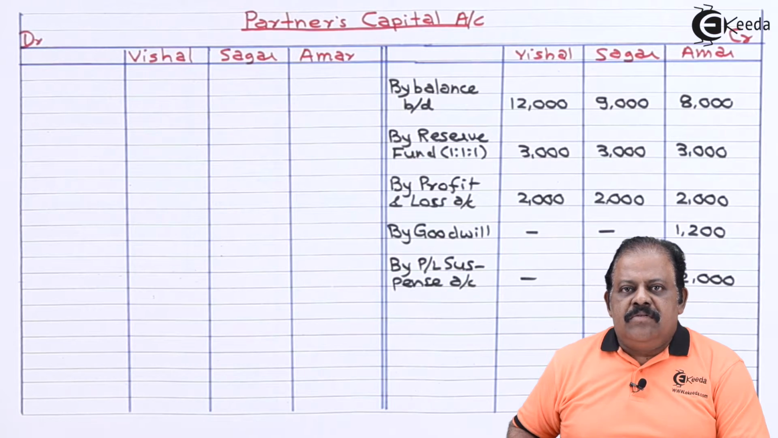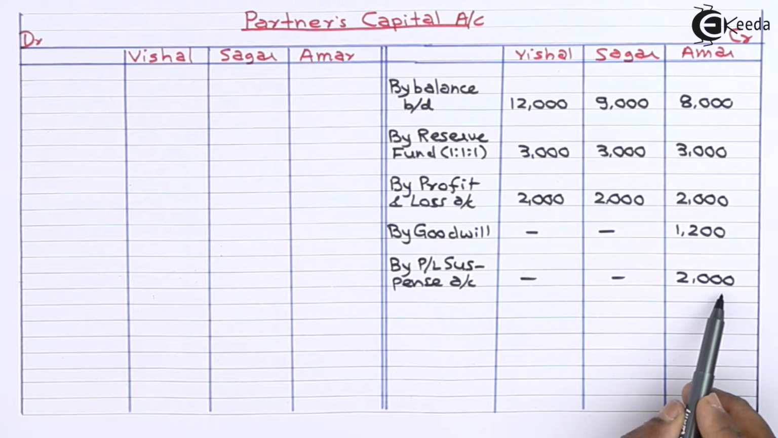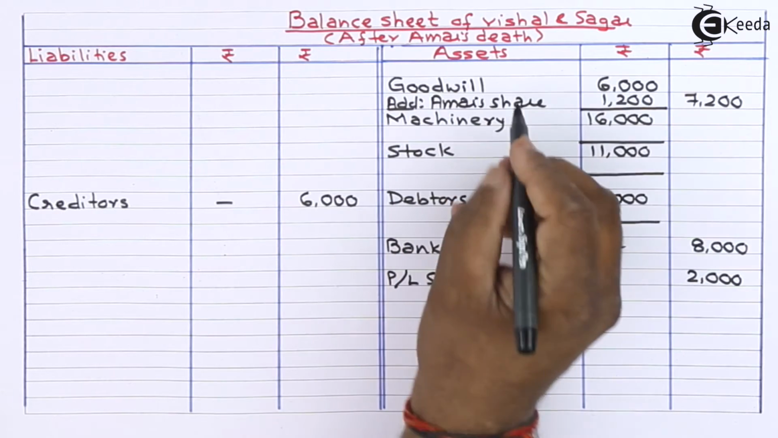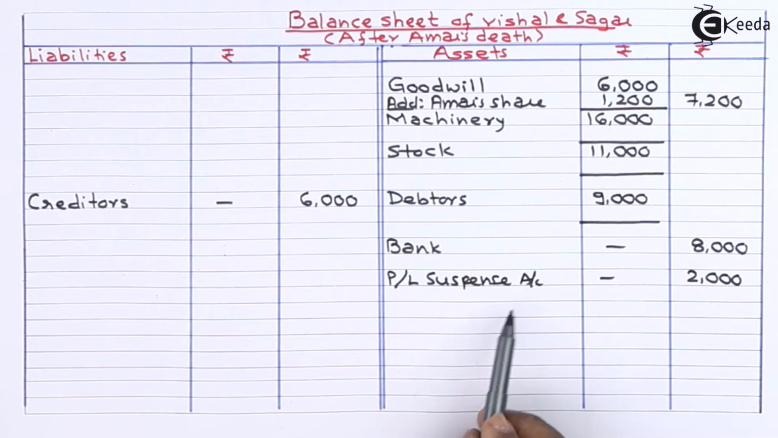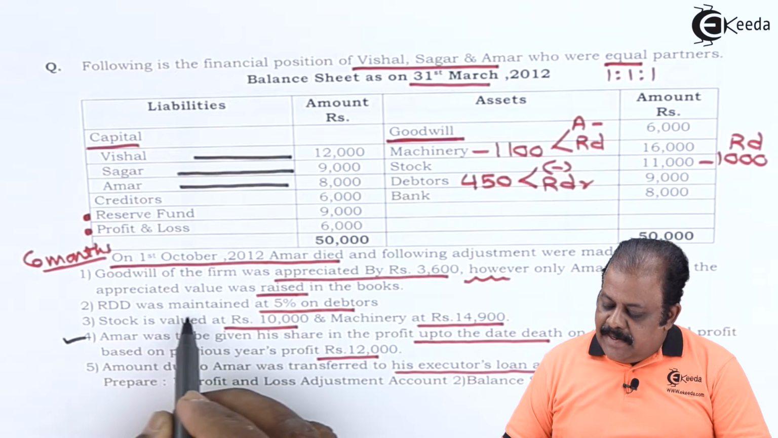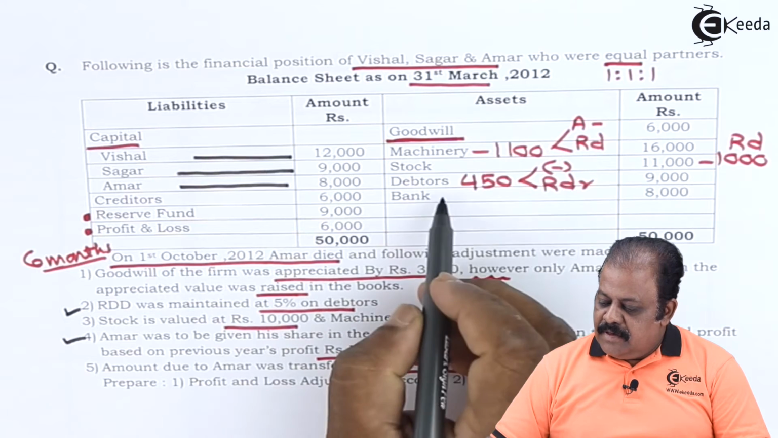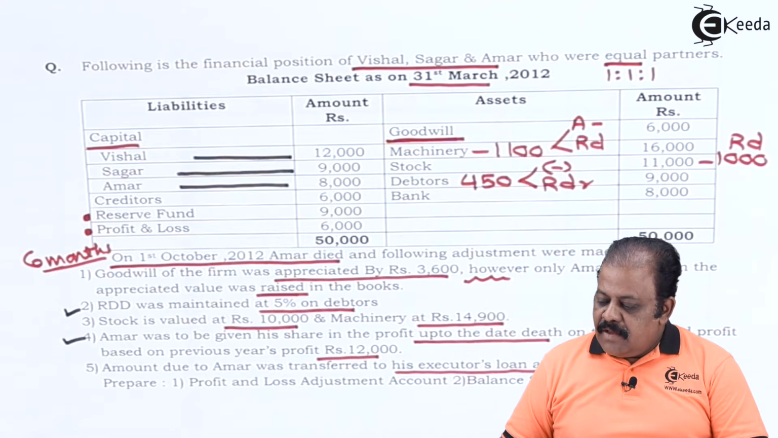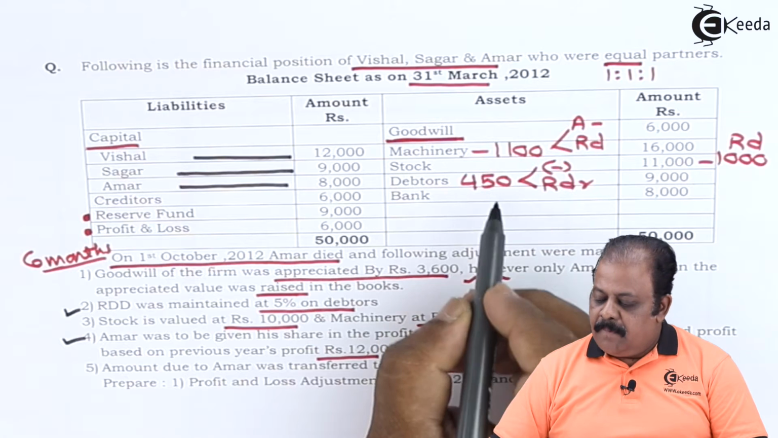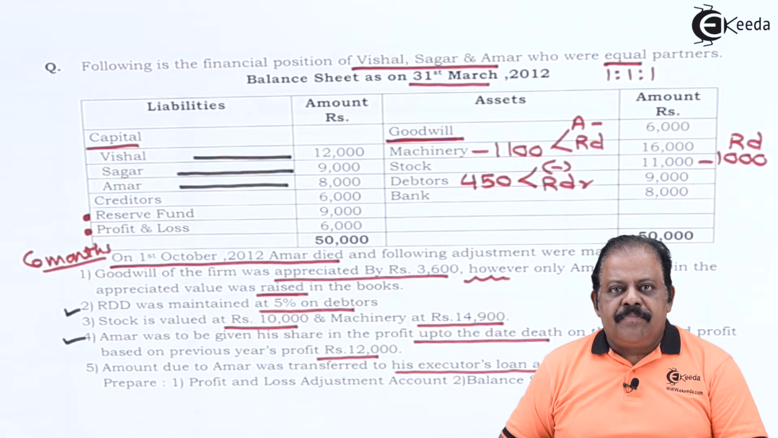Partners capital account, credit side in Amar's column, by profit and loss suspense account 2,000. New balance sheet asset side, profit and loss suspense account, amount is 2,000. RDD maintain at 5% on debtors. Debtors are 9,000. 5% will be 450. This will be debited to profit and loss adjustment account and it will have second effect.